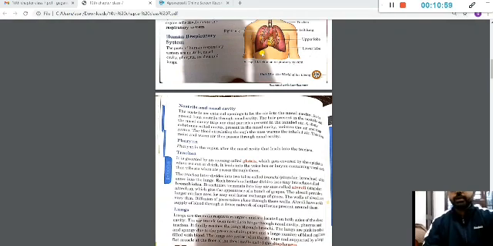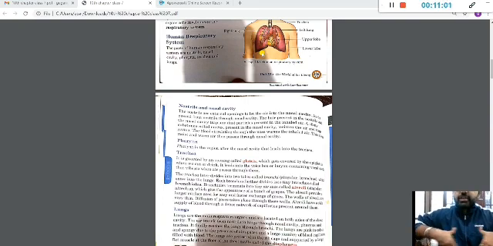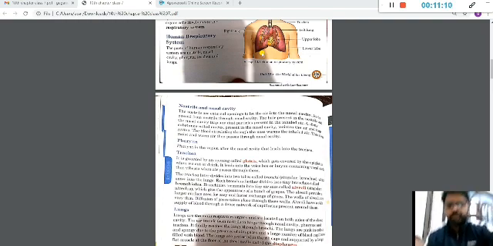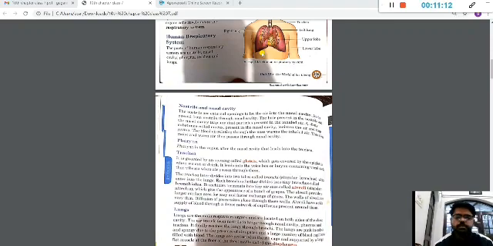If you can look at myself, this is your thoracic cavity, or you call it the chest cavity, right? And this is separated from the abdomen with the help of this muscular organ called the diaphragm, right? And we'll see its function in the later parts.